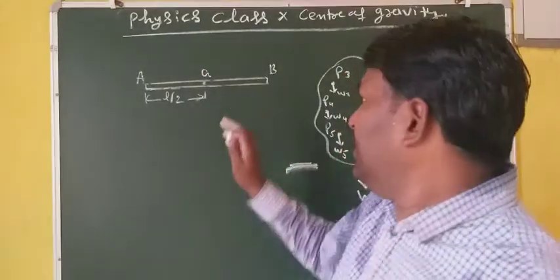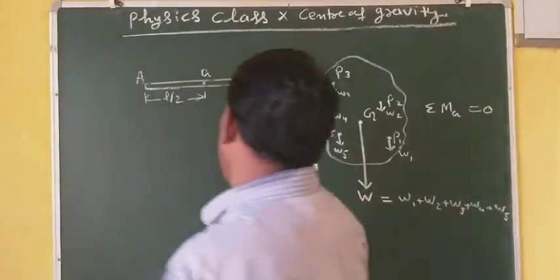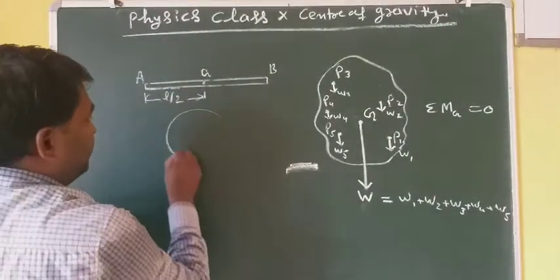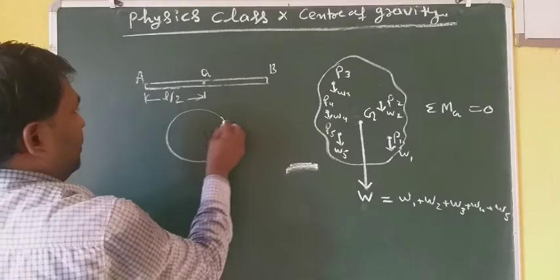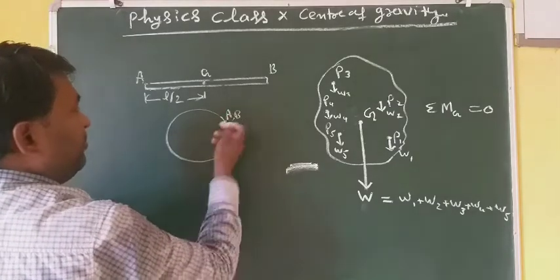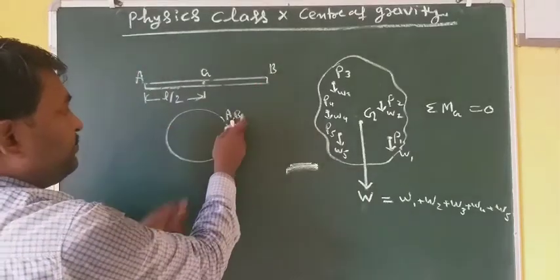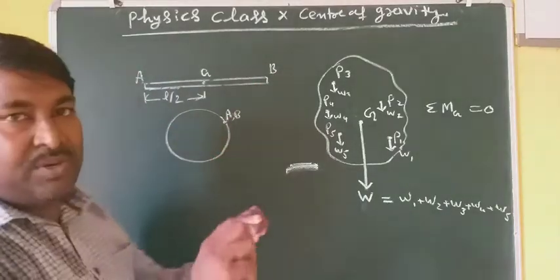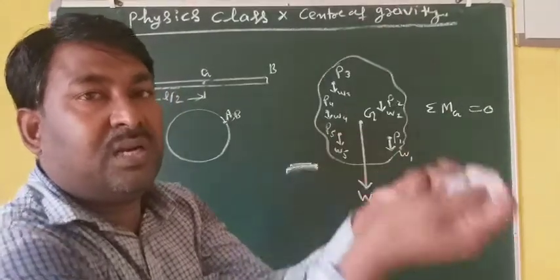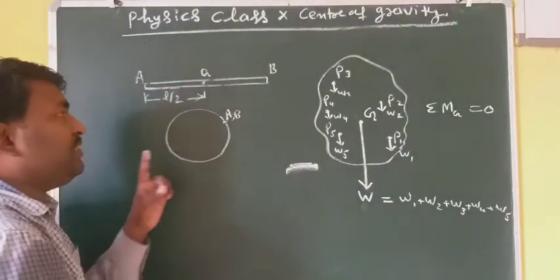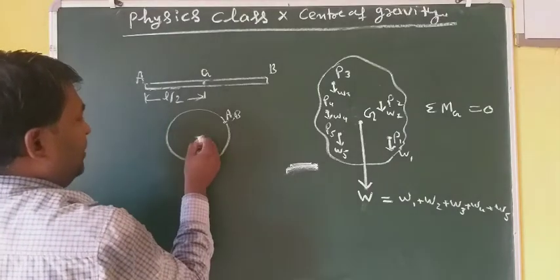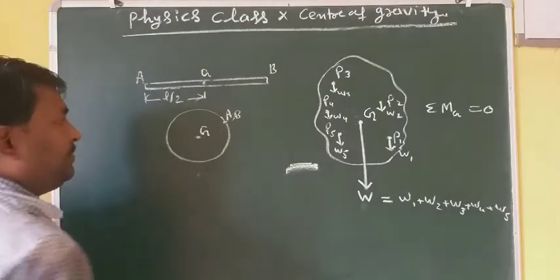But if its shape changes, for example, if you construct it in the form of a circle, the length being the same, now A and B both points became the same, means you have constructed a ring or a circle from this rod, then its center of gravity will change. Now its center of gravity will be at the center of this circle. This will be its G.